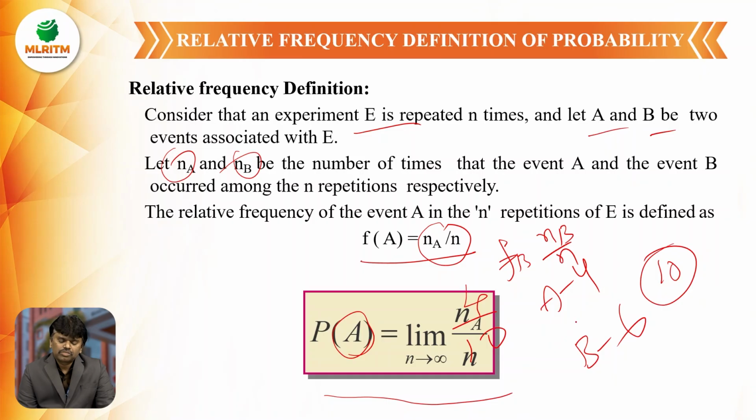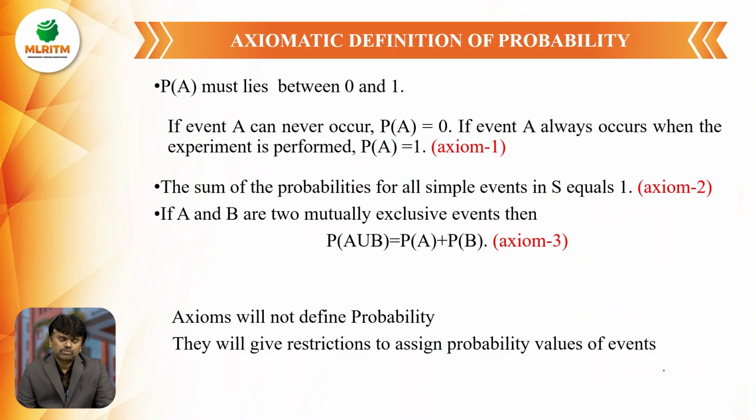The major limitation of the relative frequency approach is that it gives only an approximate value. It will not give the exact value of the probability, whereas the classical definition of probability gives the exact value. The next approach is the axiomatic definition of probability. Here we will mainly discuss the three axioms: axiom 1, axiom 2 and axiom 3.